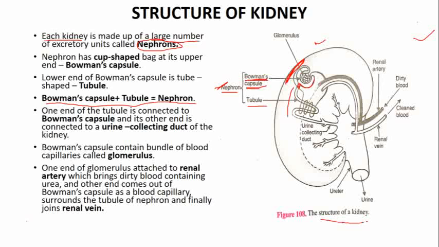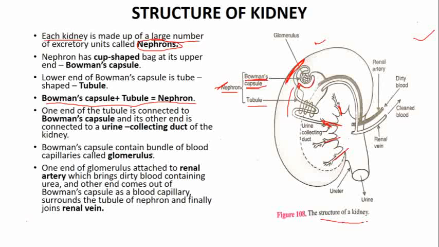the urine collecting duct of kidney. This is the other end, where the tubule ends, and here this is the urine collecting duct. Many other nephrons are connected to this urine collecting duct. So one end of the tubule is attached to Bowman's capsule, and the second end is attached to the urine collecting duct.